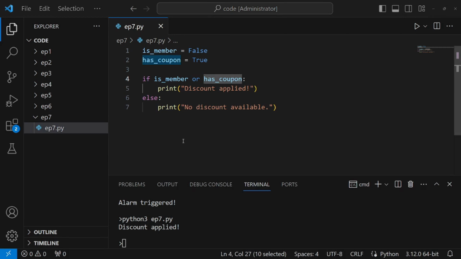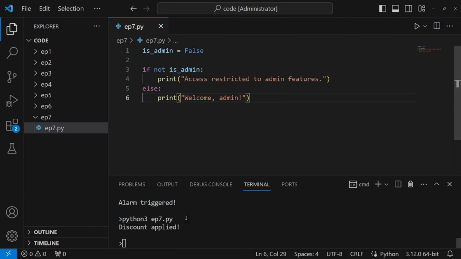Finally, not. It flips the truth value. True becomes false, and vice versa. It's the no U-turn sign in our condition road. Let's use not to check if a user is not an admin before showing a message.